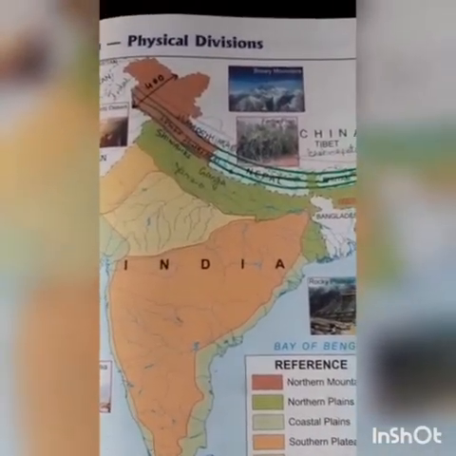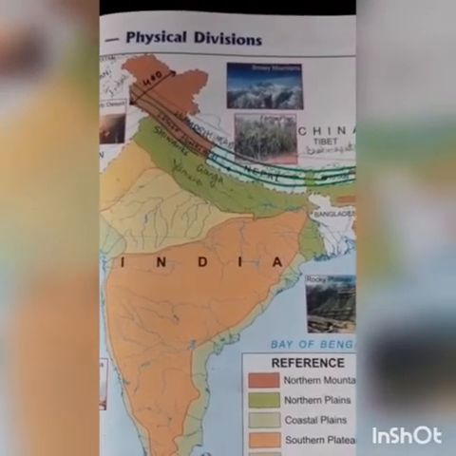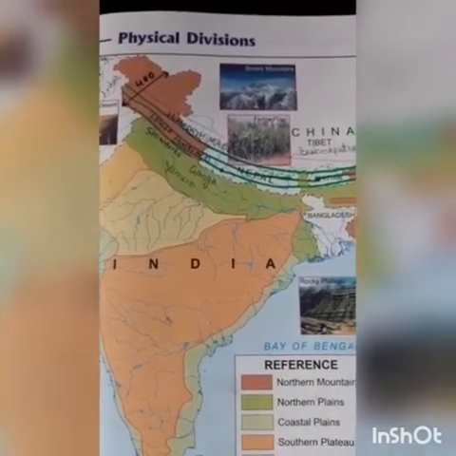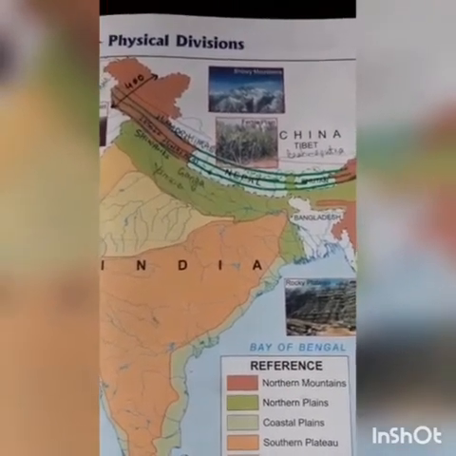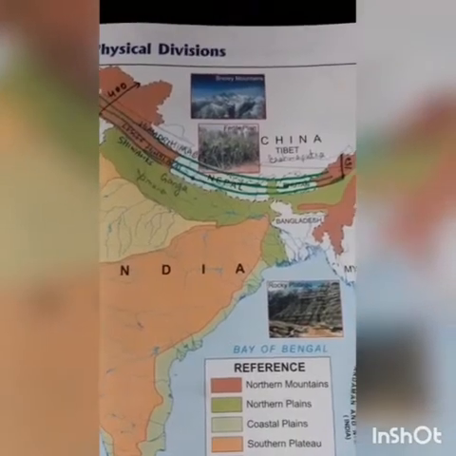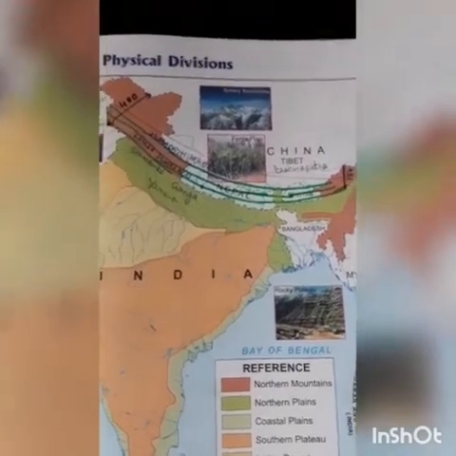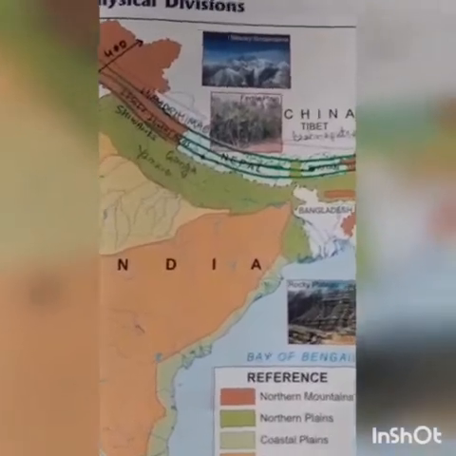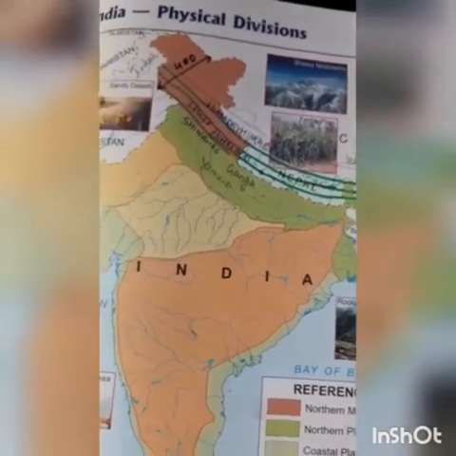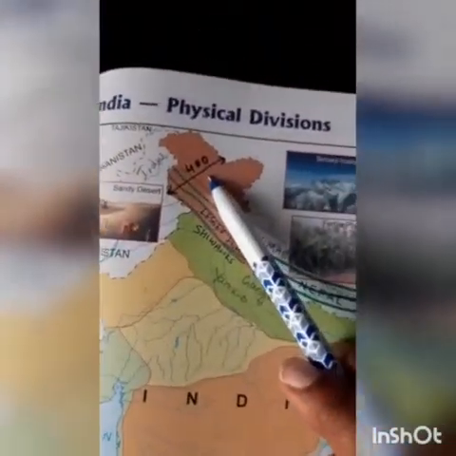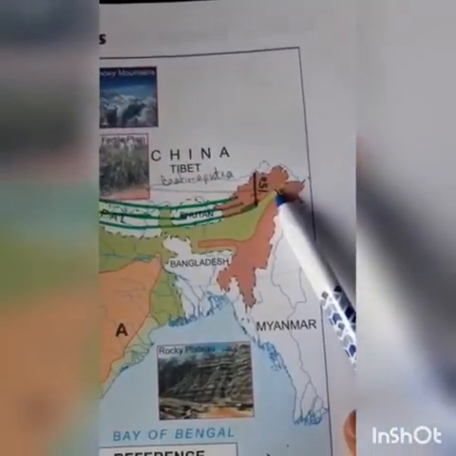These mountain ranges run in west-east direction from the Indus to the Brahmaputra river. The Himalayas represent the loftiest and the most rugged mountain barriers in the world. They are also known as the Fold Mountains. The Himalayas are 2,400 kilometer long. 400 kilometer in Jammu and Kashmir and 150 kilometer in Arunachal Pradesh.